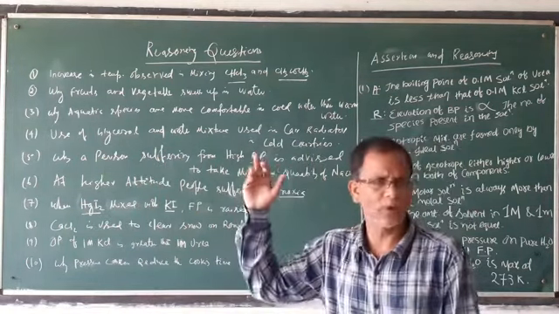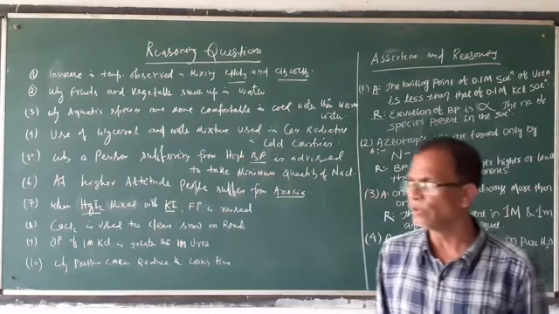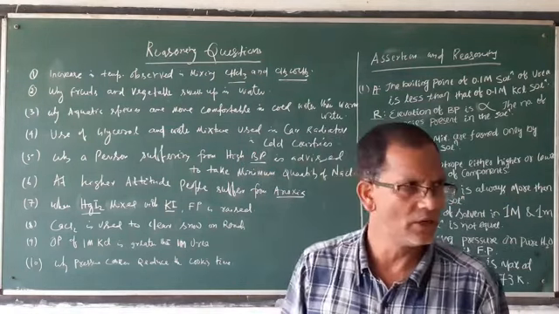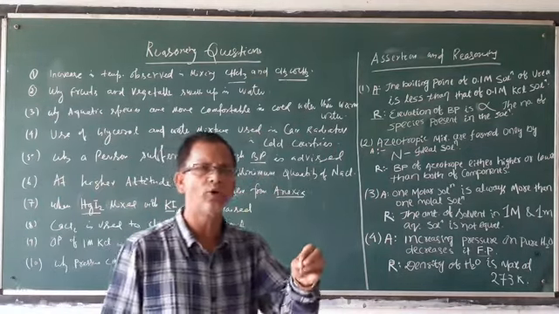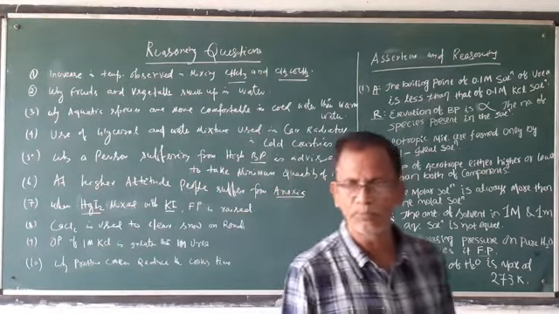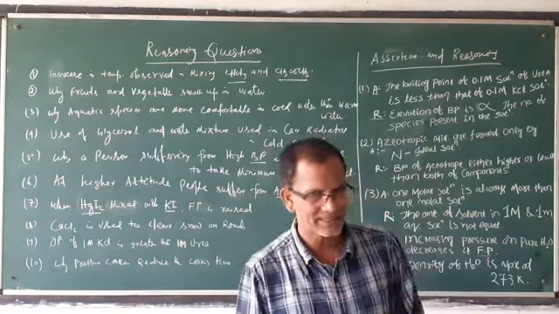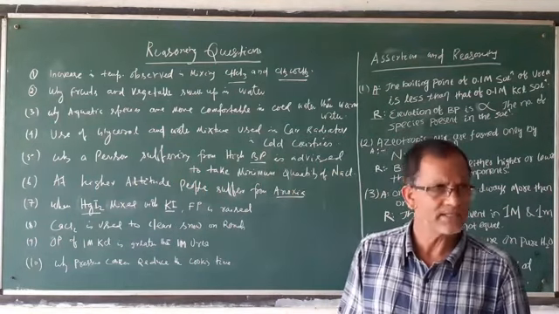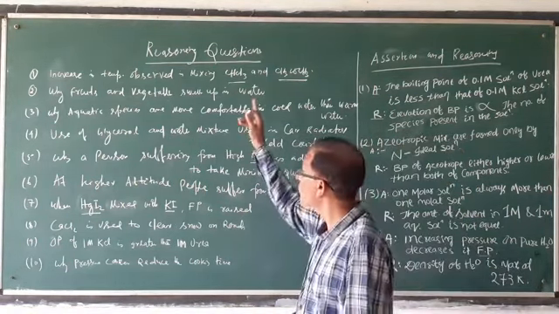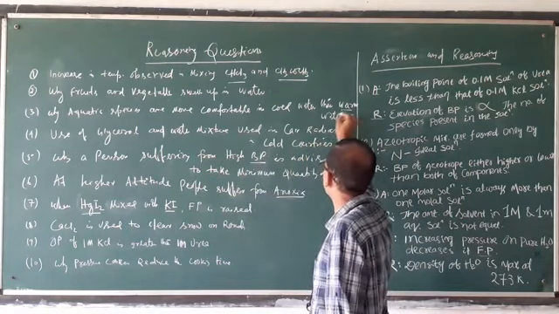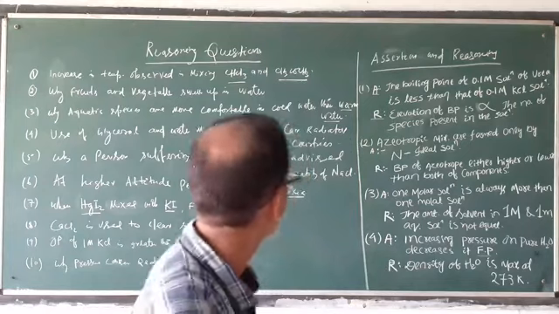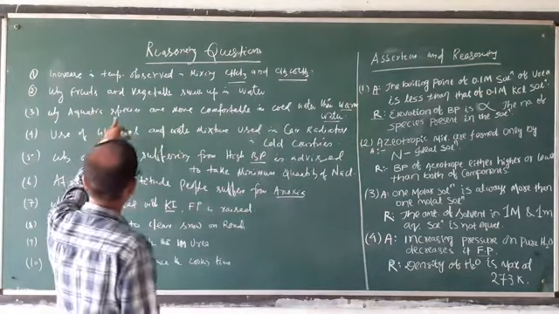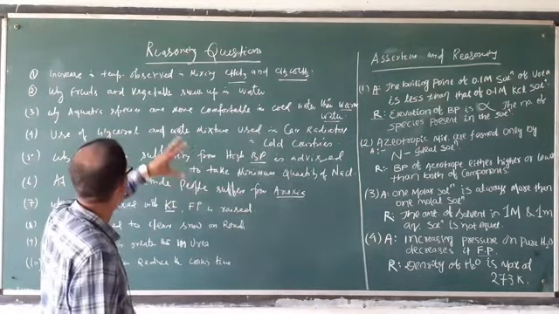Then the third question: why are aquatic species more comfortable in cold water than warm water? This is an example of Henry's law. According to Henry's law, a gas is more dissolved at low temperature. When the temperature is less, the solubility of the gas is more. In warm water, the percentage of oxygen is less. So aquatic species require oxygen.